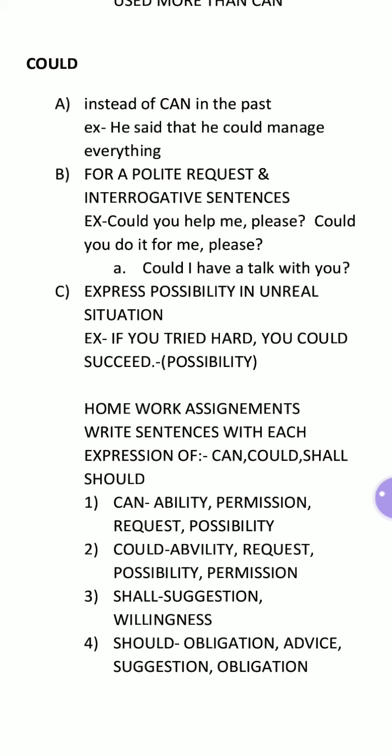In place of possibility, you write down power. I think it was power, but somehow it was written as possibility. So permission, ability, request, and power. You will use these four expressions using can. Now with could, you will use it in sentences showing ability, request, possibility and permission also. So here, four sentences.